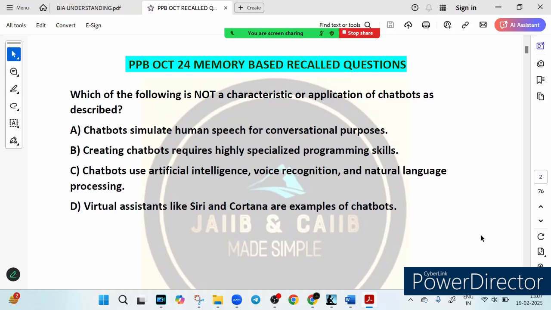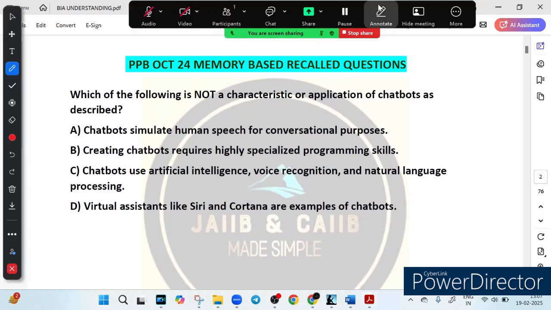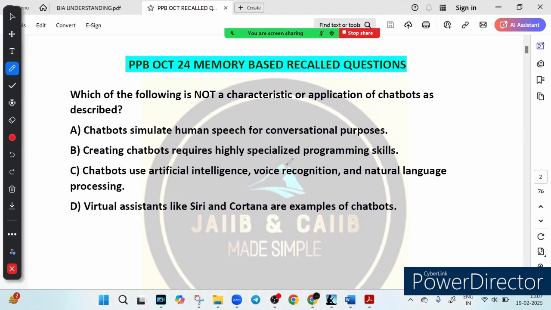So let's go through the options. The first option says that chatbots simulate human speech for conversational purpose. Option B, creating chatbot requires highly specialized programming skill. Option C, chatbots use artificial intelligence, voice recognition and natural language processing. And option D, virtual assistants like Siri and Cortana are examples of chatbots.